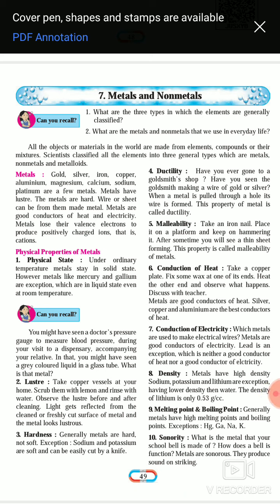The second property of metal is luster. Here, if we have a copper vessel at home and we scrub it with lemon and then rinse it with water, we can observe the shining on it. That shining is known as luster. So metals have the property of luster. They are lustrous. They show shine while rubbing them. Third is hardness. All the metals are generally hard except sodium and potassium. They are soft, so soft that they can be cut by a knife.